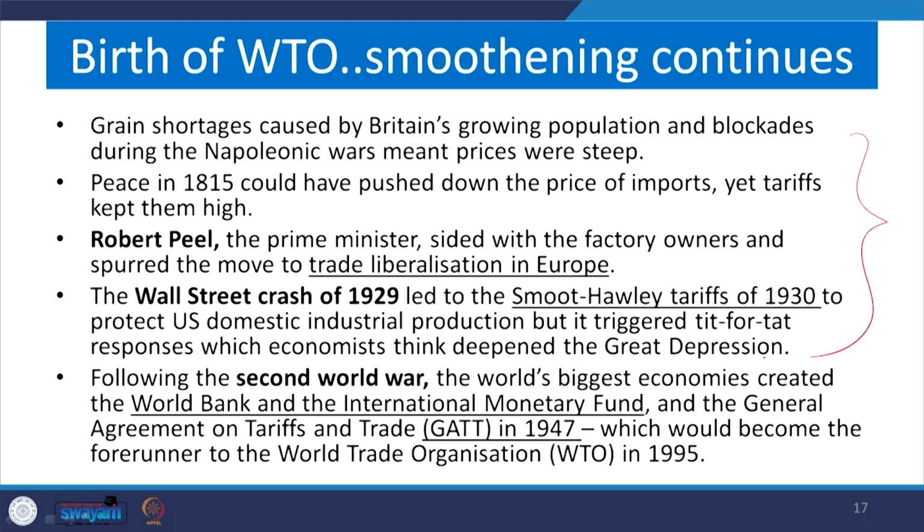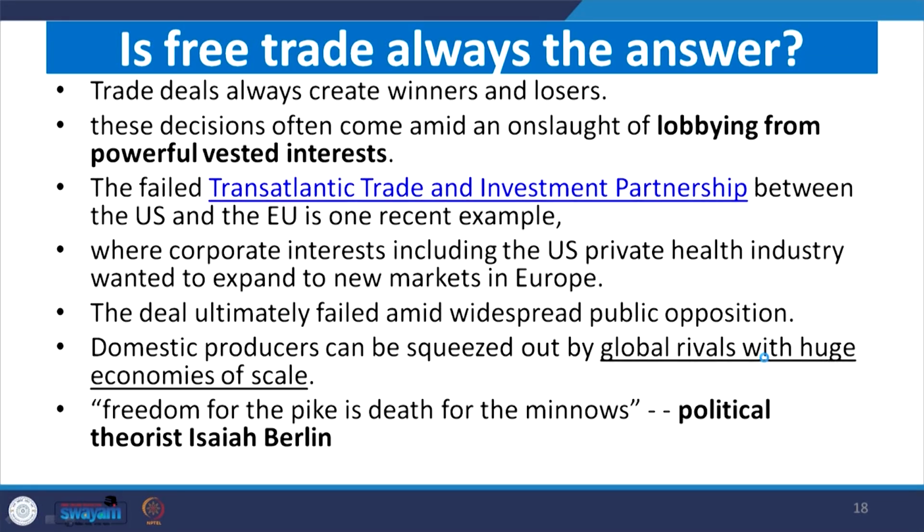China became a member in 2001, but since the inception in 1995, India has been a founding member of WTO. We have discussed many things before this. You may read all other examples here for understanding the birth of the WTO or the institution over time. So, is free trade always the answer?